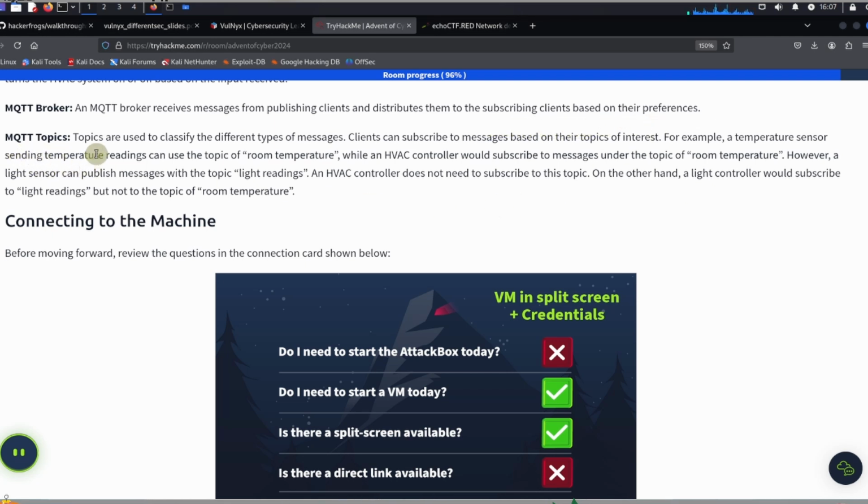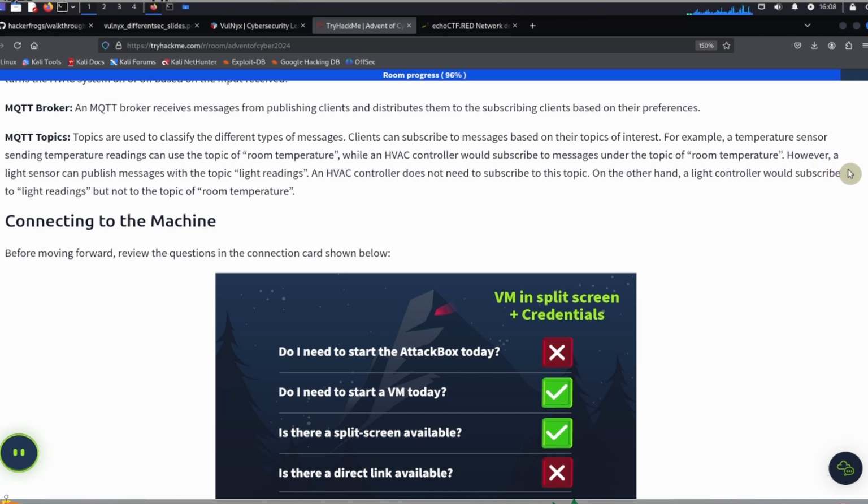MQTT topics. Topics are used to classify the different types of messages. Clients can subscribe to messages based on their topic of interest. For example, a temperature sensor sending temperature readings can use the topic of room temperature, while an HVAC controller would subscribe to messages under the topic of room temperature.